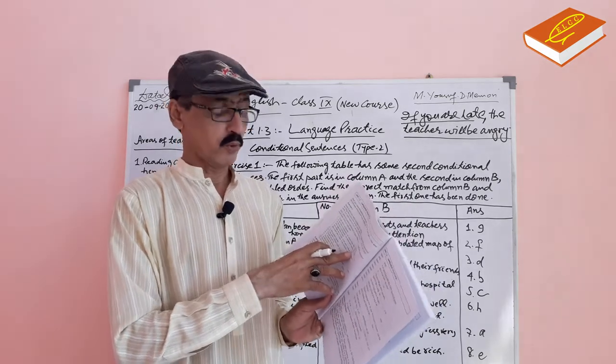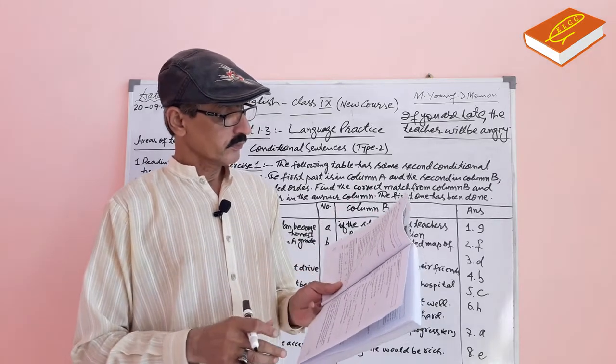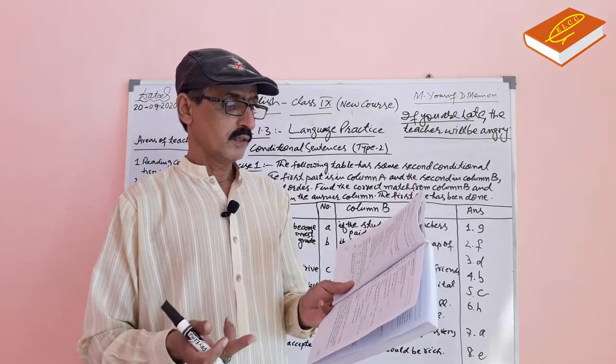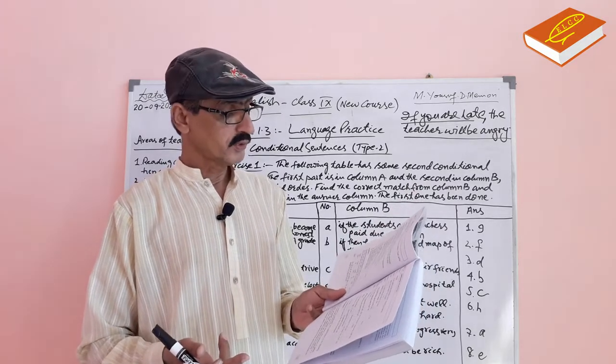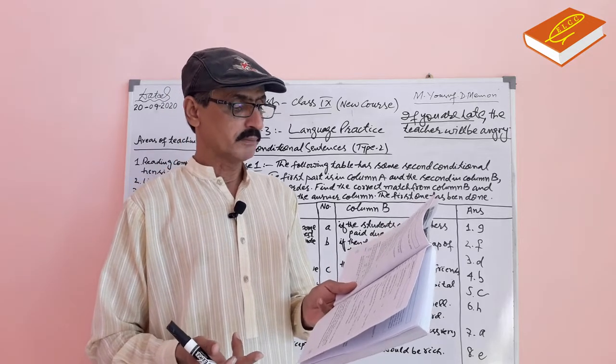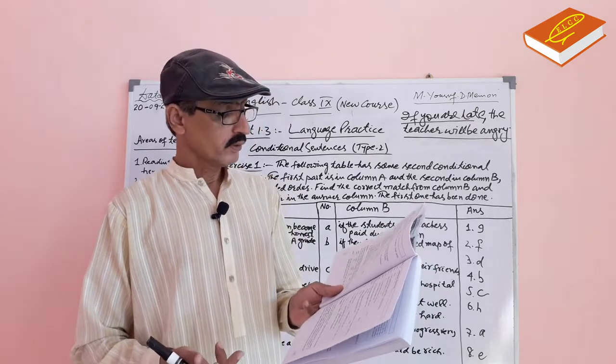Number 2, we might see a bear, verb go is given. We might see a bear if we went further in the wood. We might see a bear if we climbed a tree.